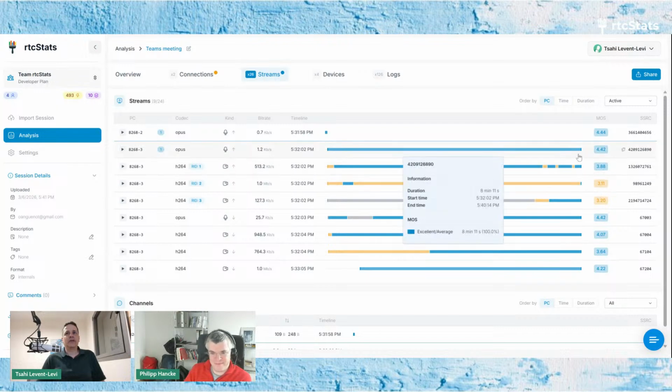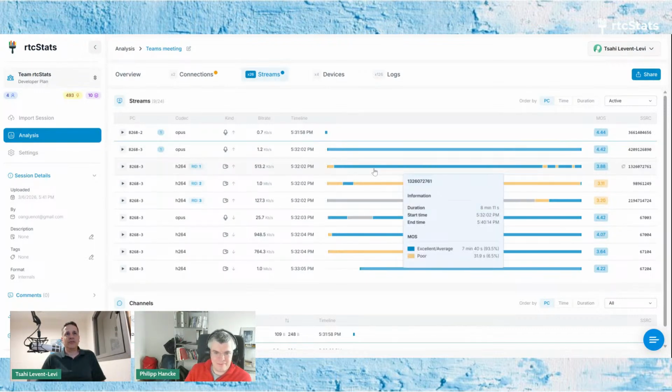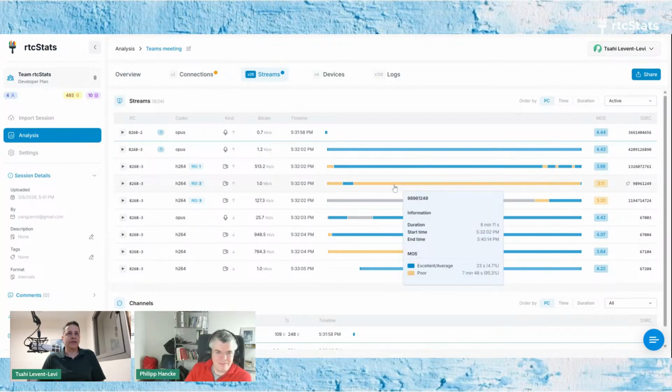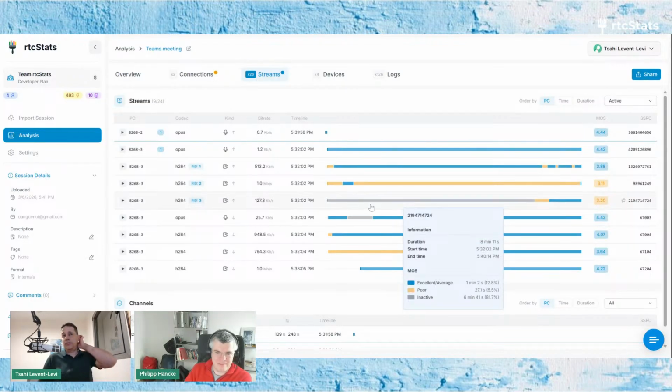You can also see that we changed the line. It's now not always blue. There are also parts where you'll see this yellow, which means that there's a poor MOS score in these areas. Again, something that you can look at and investigate. And the gray areas are the parts where there is a connection or a media stream, but it is not being used. Nothing is sent or received in this period of time.